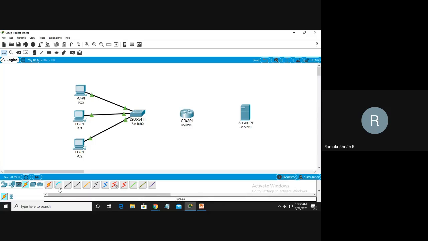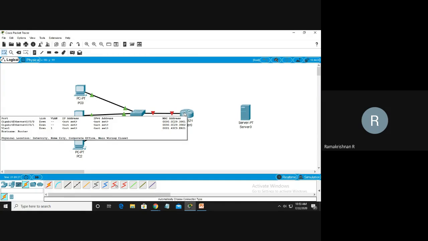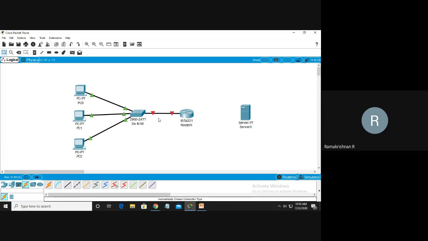Then I connected the switch to the router. The router has only 2 ports. Because this switch is a 24 port, here is a 2 port router. One is for the uplink from switch to router, then I need one more for another switch or system.